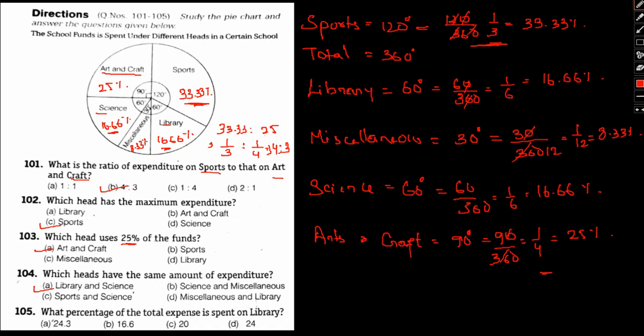Okay. What is the percentage of total expenditure on library? So library is 16.66. That is 16.6 will be the answer. So I hope this is clear to you how we solve the same. We could have actually done away with this entire calculation, and could have predicted the same by just looking at the degrees of the figures as well. So we could have done that simply by seeing that only. But just the distribution of the percentage also will give you an idea how to set up this kind of question towards percentage wise distribution, so that in any case if you get degree wise distribution, you can easily do that in this way. Okay, so I hope everything is clear to you.